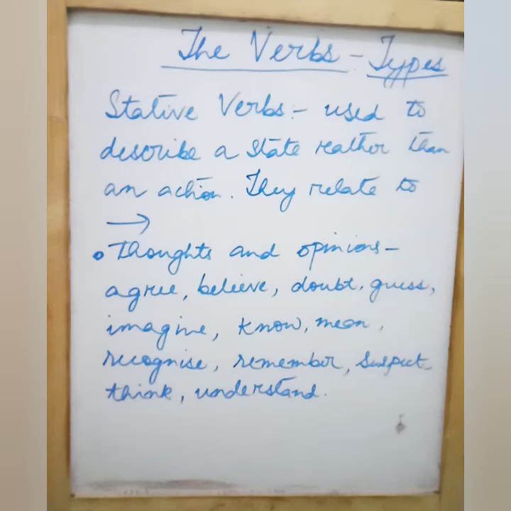Alright. So what do stative verbs mean? They mean thoughts and opinions. They also mean feelings and emotions, also senses and perceptions, possession and measurement.